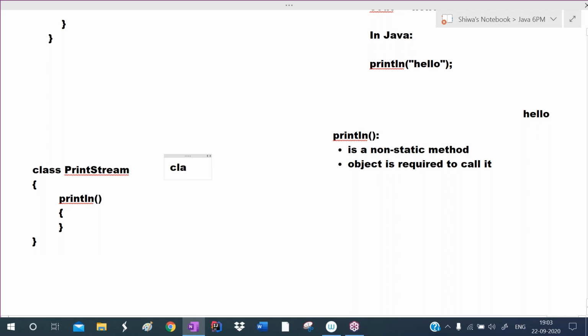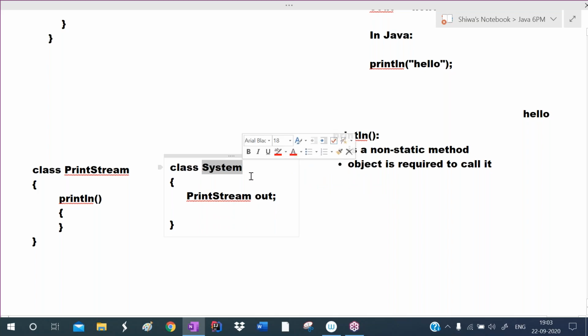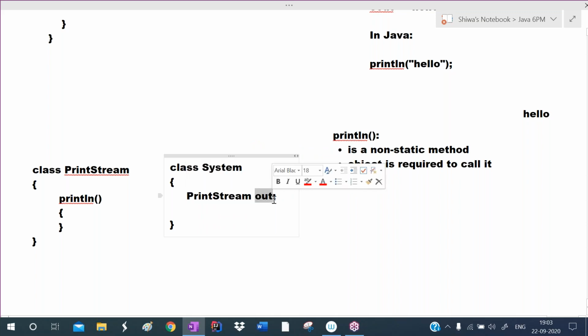They defined a class. That class name is System. In the System class, they declared one variable of PrintStream type: PrintStream out. Out is the variable name. So what is out? Out is the variable of PrintStream type, defined in the System class. But they defined this member as static. Now you can understand that out is the object of which class? PrintStream class.